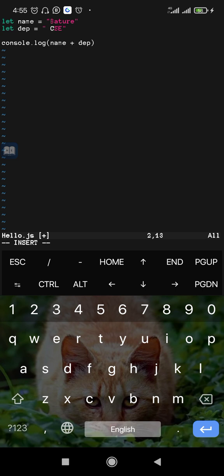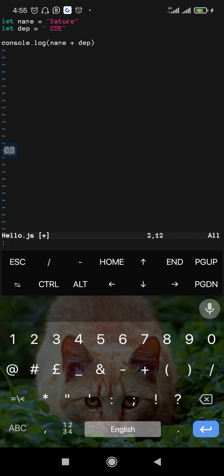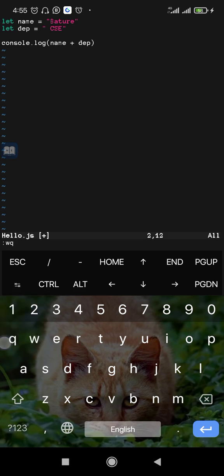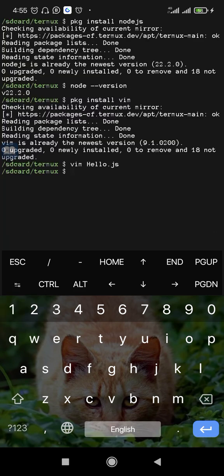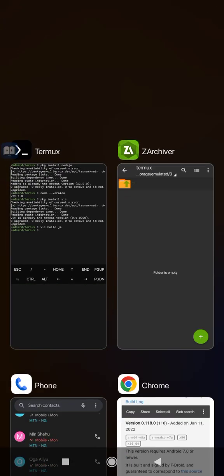To save your work like this, first you have to click on escape, then colon wq like this and hit enter. So now I have saved my work.